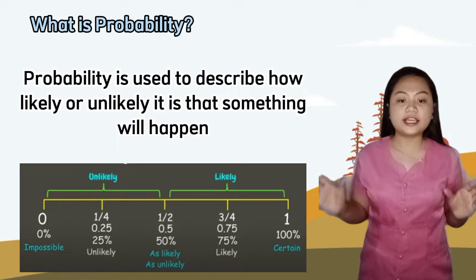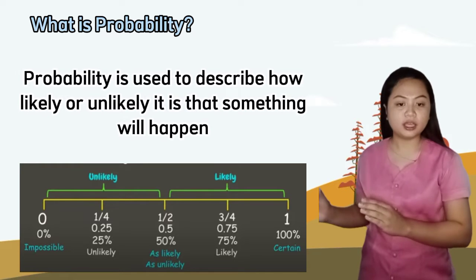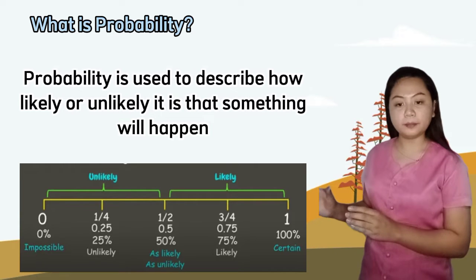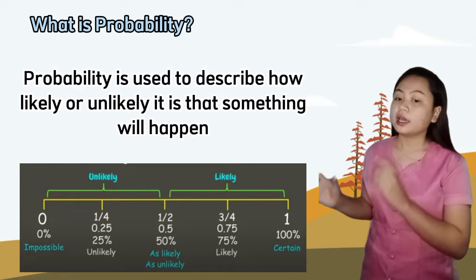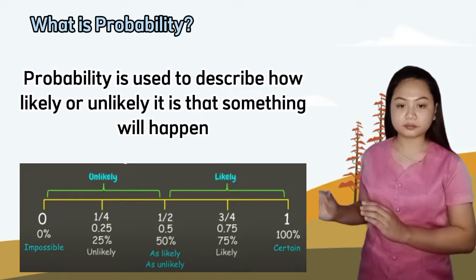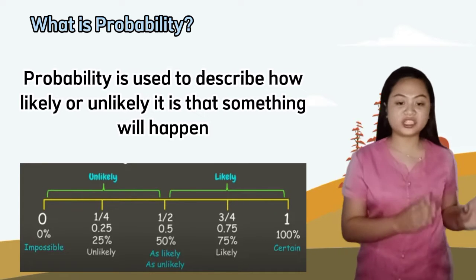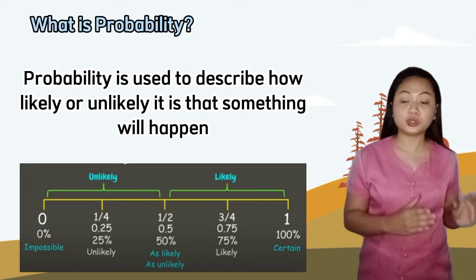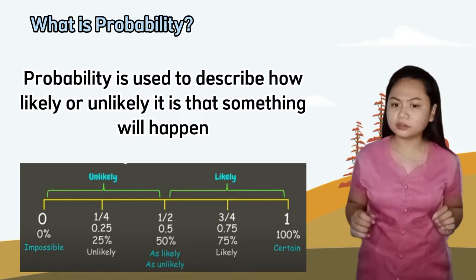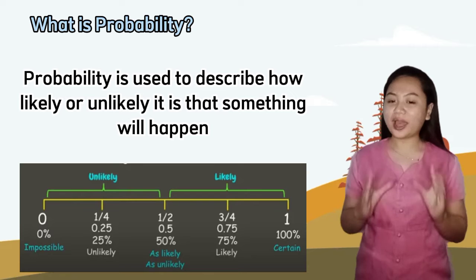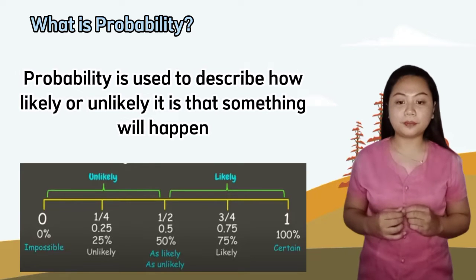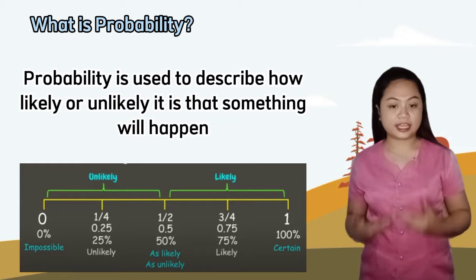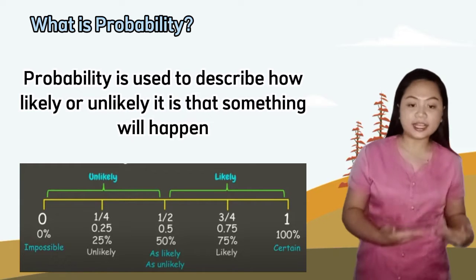Probability may be given as a fraction, decimal, or percent. 0 in probability means impossible to happen, while 1, which is 100%, means the event is certain to happen. How about 1/2? While 1/2 or 50% means an event is as unlikely as it is likely to happen.